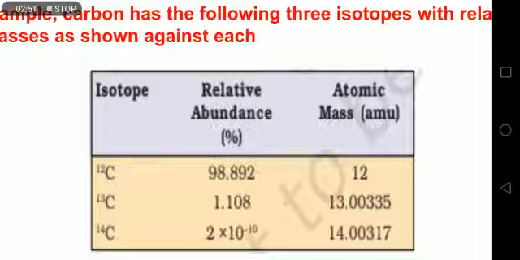Their atomic masses are given in AMU in the last column. This naturally occurring sample of carbon has C12, C13 and C14 in these quantities. How do I calculate the average of anything? I'll find the total mass of all the isotopes and divide it by the number of atoms that we are considering, 100. Let us see how.